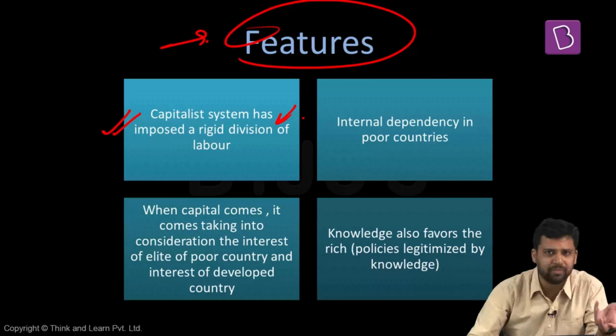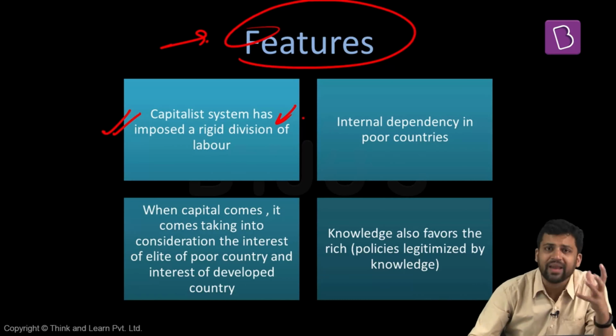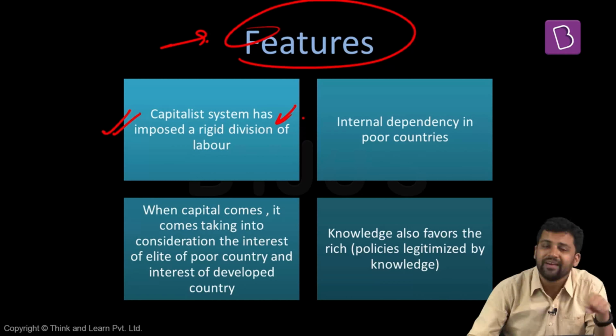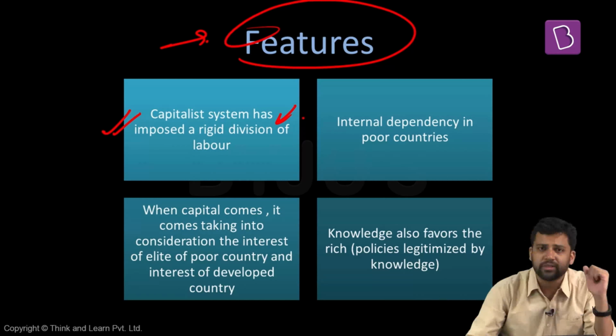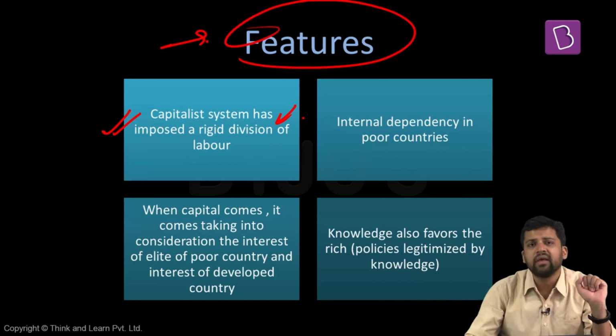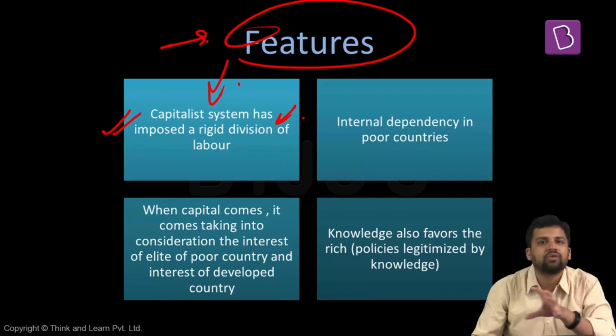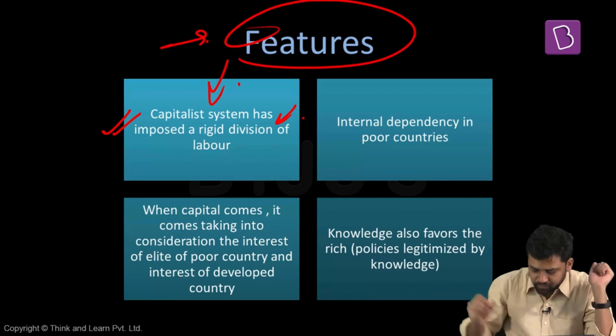So here the wages will always be less. But there, they will be taking up the high-end jobs, R&D jobs, research and development jobs. And because they're taking those specific kind of jobs, the technology will also advance, and in future they will always be at an advantage. But the kind of jobs that we take here, underdeveloped countries, developing countries, we will always be lagging behind. So the division of labor is being ensured by capitalism, and the division of labor is such that it benefits someone at the cost of others.